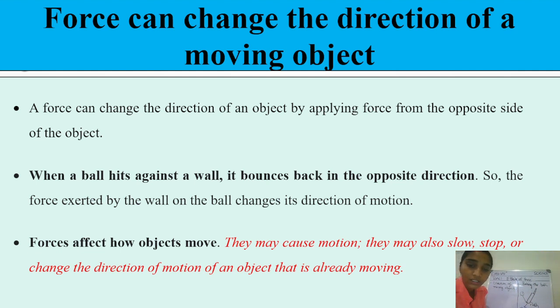So students, how can force slow down the motion of the object? Yes, we can slow it down also. Suppose we are pushing a box, right? The opposite person is also pushing it. So the force from the other direction will slow it down, or in some cases it will stop it also, right? Very good, students.